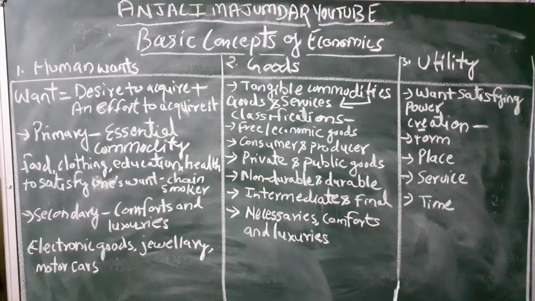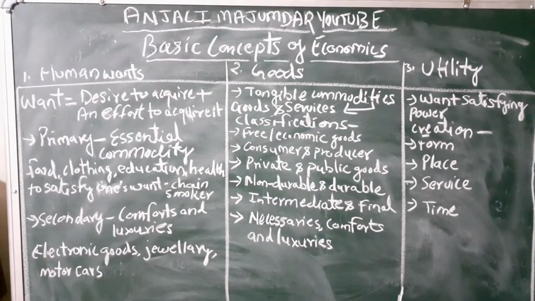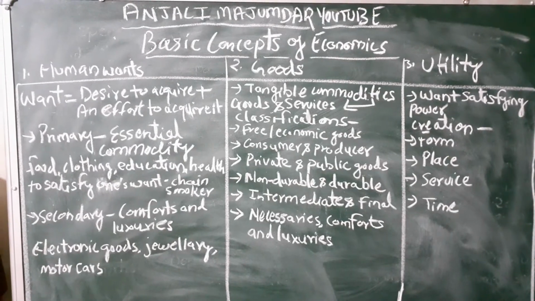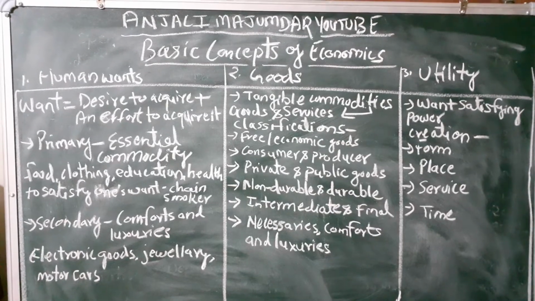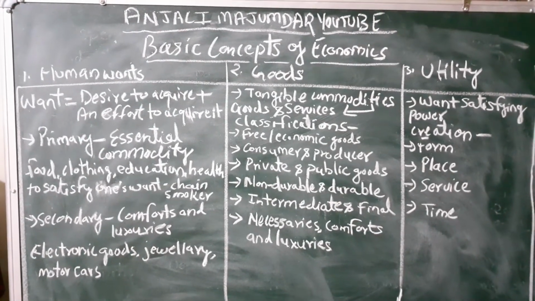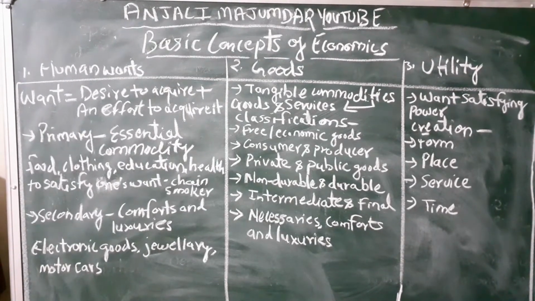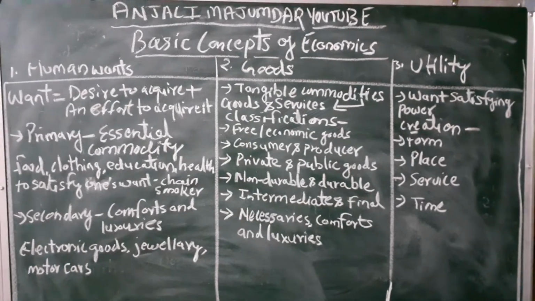Then there are also necessaries, luxuries and comforts. Necessaries are all those goods which are the bare minimum needs required by humans for satisfaction of their wants. Then there are comforts, where you see all the electronic goods, and luxuries, under which come jewelry and motor cars. So this is about the goods. Then last is utility.